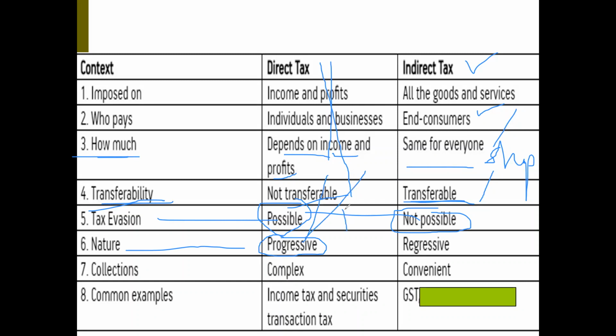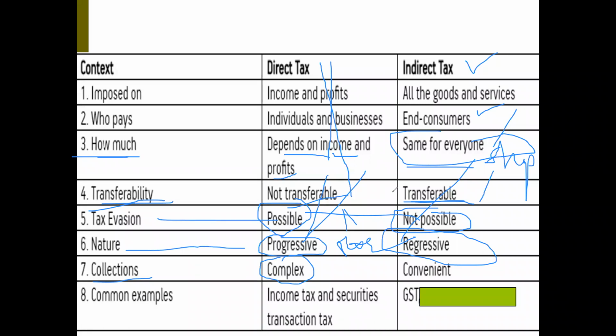Less rich means less tax he has to pay. Poor person means nothing to pay. Whereas in case of indirect tax, regressive means all have the same for everyone. That is why they are regressive taxes. Collections: in case of direct taxes, it is a very complex procedure. Complex means the possibility of evasion is there.